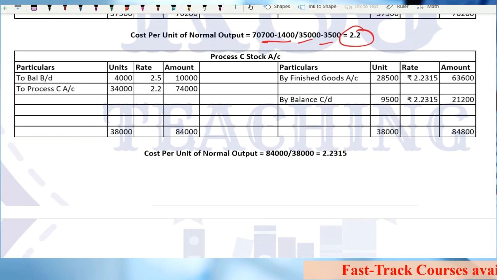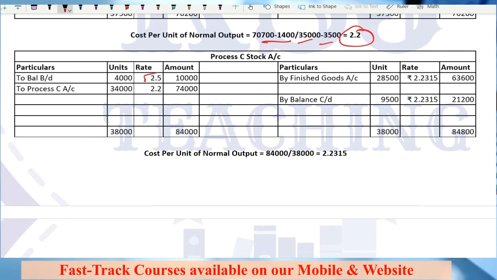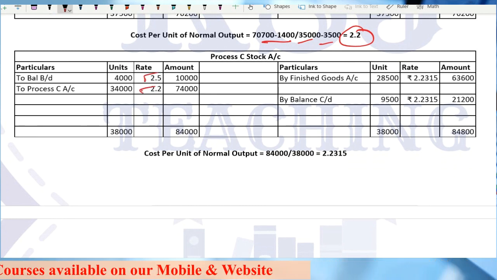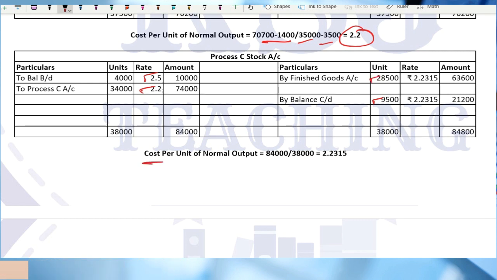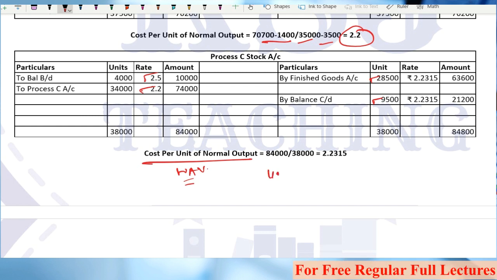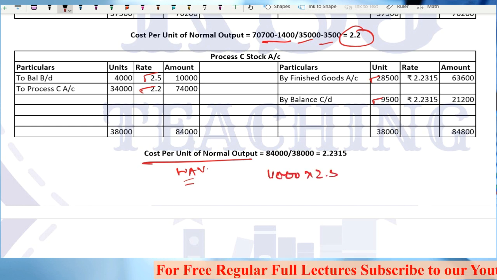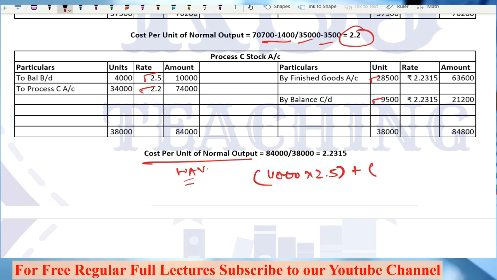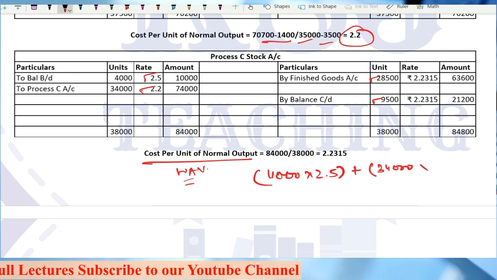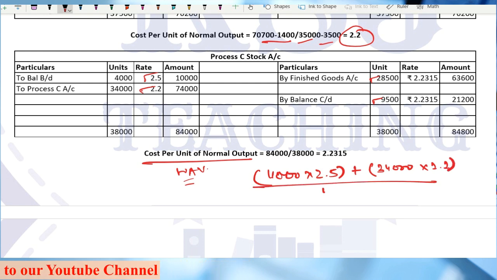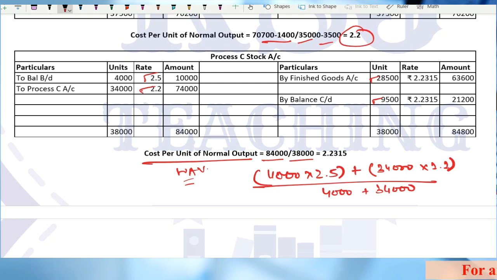So next we will transfer it to process C stock account. Opening balance 2.5, process C 2.2, carried down 9,500 units. That means we have transferred to the finished stock 28,400. Again, we'll be using the weighted average method now. How to use it? Sir, 4,000 units multiplied by 2.5, that is the weight, plus 34,000 units multiplied by 2.2 divided by 4,000 plus 34,000. This is what I have done here. 84,000 divided by 38,000, 2.2315, right?